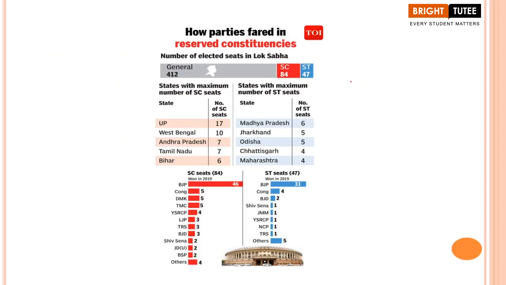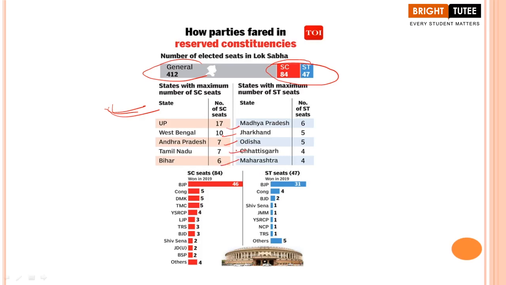Now, this is just some data that I thought to share here. When we are talking about the general elections, total number of seats, how many? 412. We know that scheduled caste have 84 seats and scheduled tribe have 47 seats. Now, state-wise distribution of seats for scheduled caste: in UP we have 17, West Bengal we have 10, Andhra Pradesh we have 7, Tamil Nadu we have 7, and in Bihar we have 6.